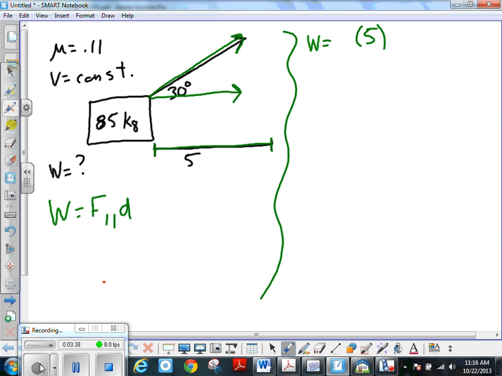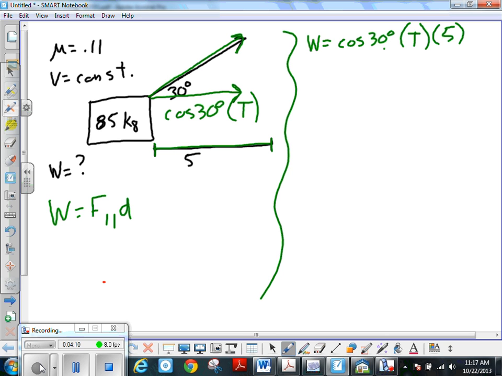Okay, so that's cosine 30 T is how we could describe that. So then we could change our equation into work equals cosine 30 times T times 5, okay?